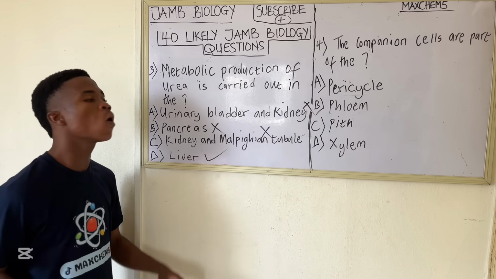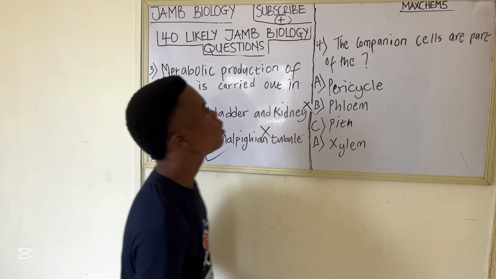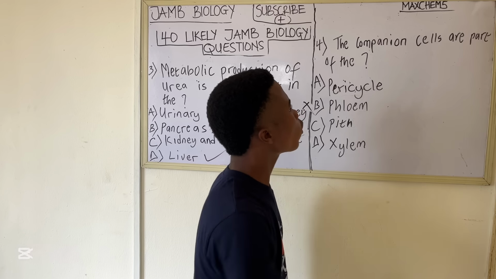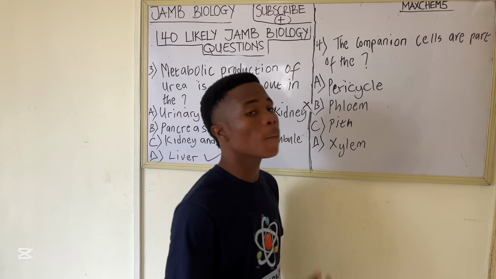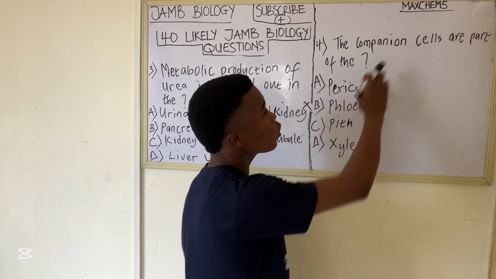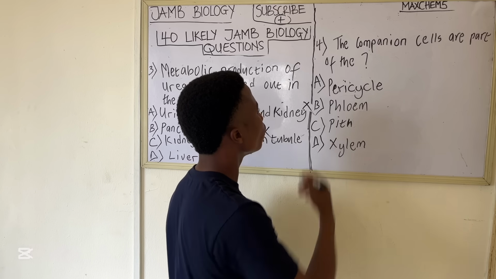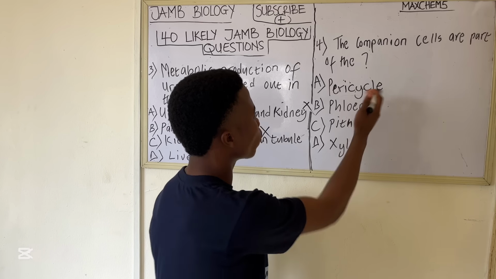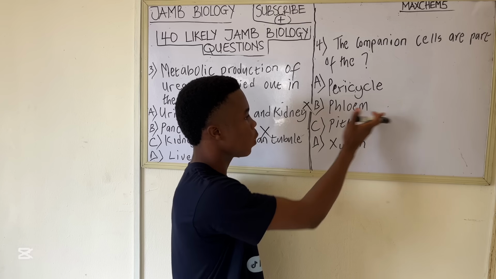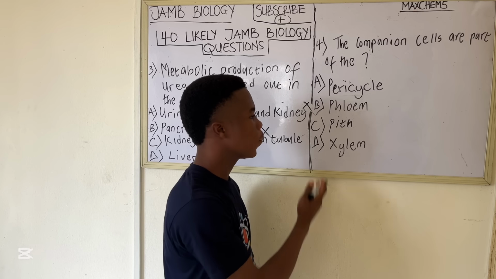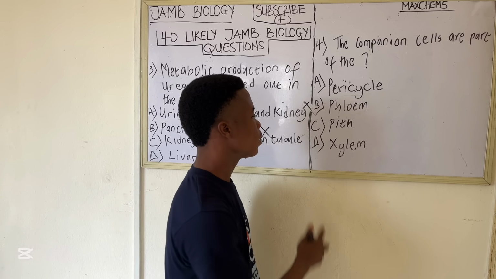So let's go to question 4. Question 4 says the companion cells are part of the... Option A says pericycle, option B phloem, option C pit, option D xylem.